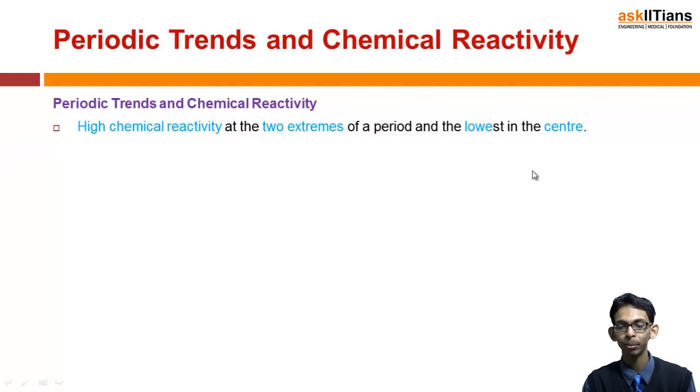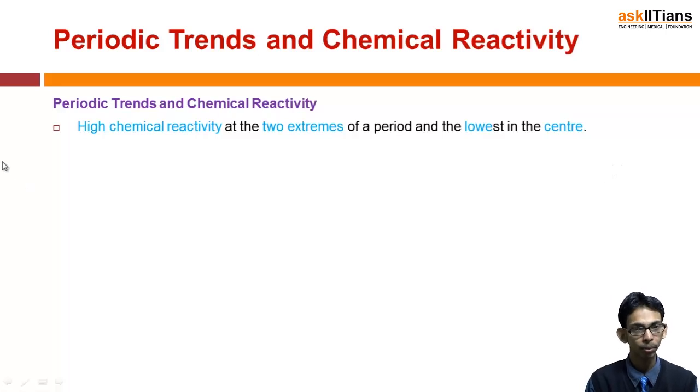Similarly among non-metals, in the p block, the halogens, which come just before the noble gases, which are not reactive actually, are also highly reactive on the extreme right.